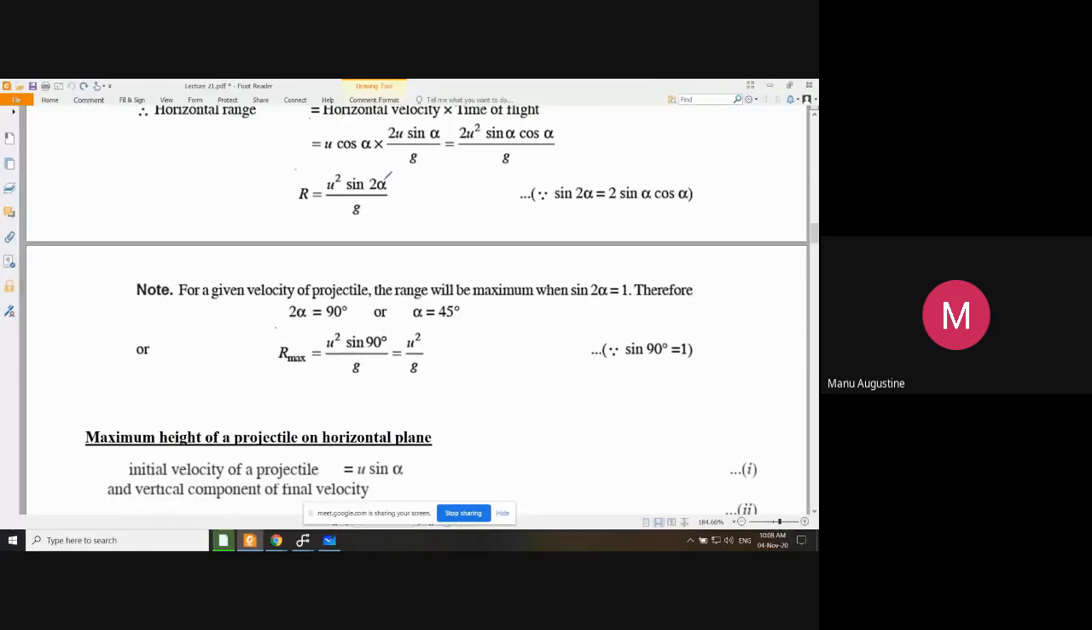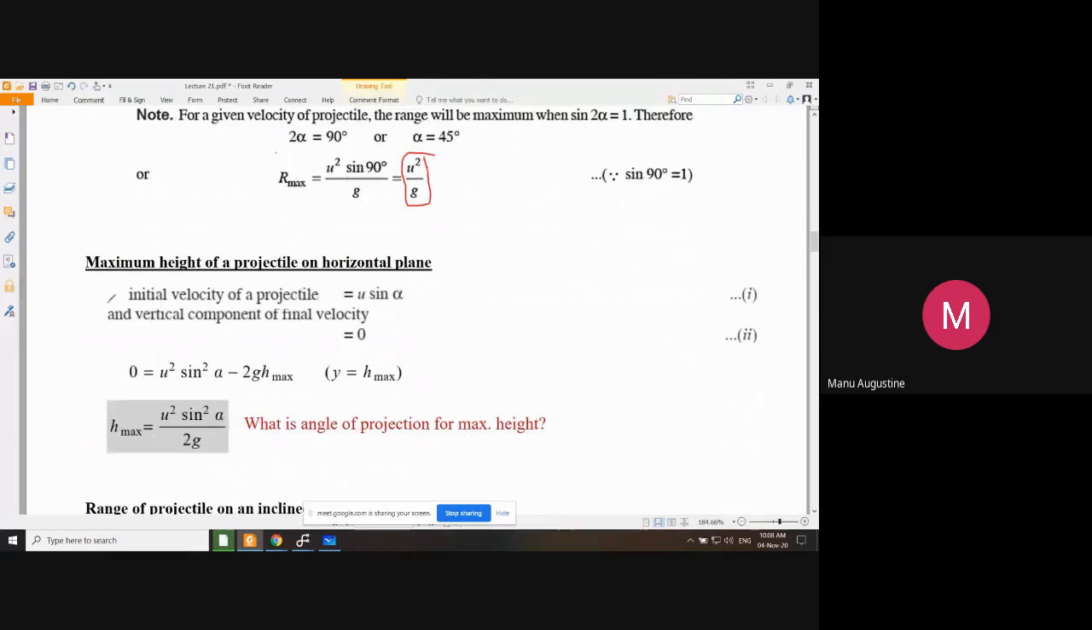Now, if you feed angle 45 here at alpha, then 2 alpha becomes 90 and sine 90 becomes 1. So R max is nothing but u square by g. So this is the value of maximum possible range. Then comes, what is the maximum height of a projectile on a horizontal plane?